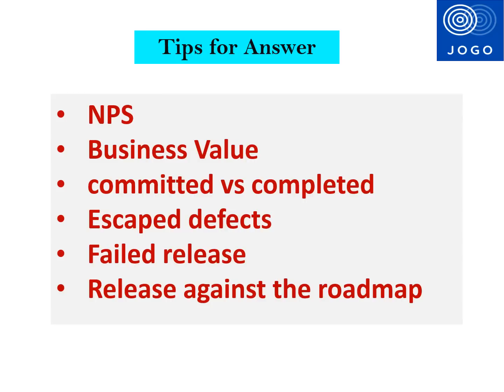Business value delivered by sprint is another metric that can be reported to the management. Stories committed versus completed ratio in each sprint is another important metric to explain the delivery performance to the management. Escaped defects per sprint can be reported to show the quality of the deliverables. Failed release metrics can be reported to show the quality of the work and deployment effectiveness. Actual release against the roadmap is another metric to highlight the team's performance against product roadmap. You can also highlight other metrics if you are reporting in your project in the interview.